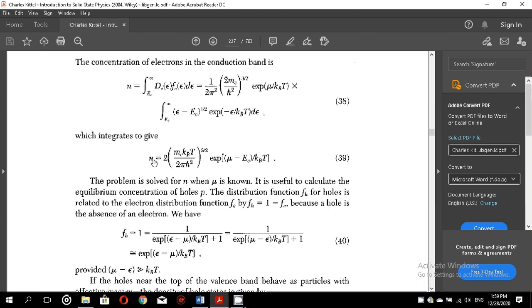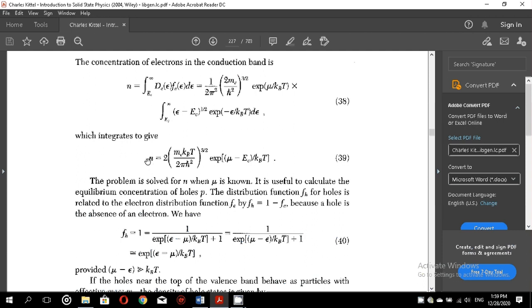So the number of conduction electrons, or the number of electrons in the conduction band, is then given by this expression: 2 times (effective mass, Boltzmann constant, temperature over 2 pi h cut squared) to the power 3 by 2, times exponential of mu minus EC over kBT. Okay, so this is the number of electrons.